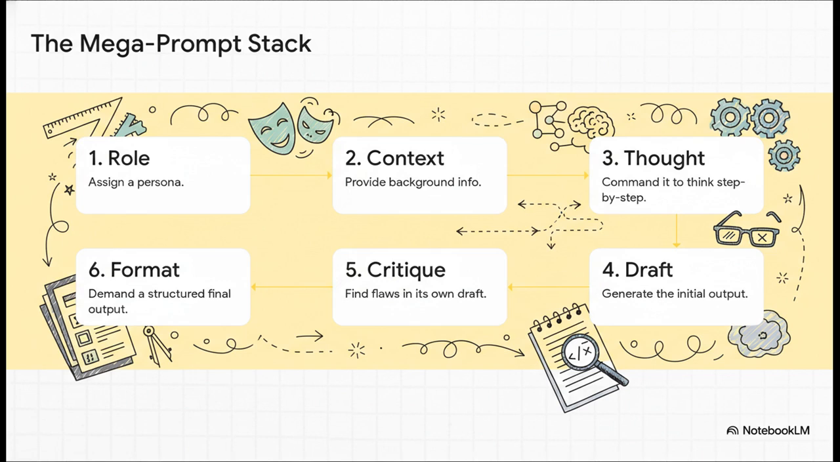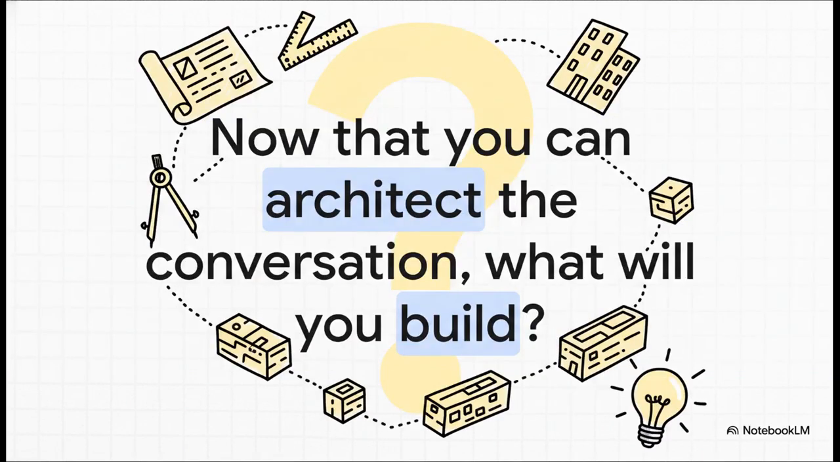You tell it to use chain of thought. It gives you a draft, which you then order it to critique. And finally, you demand that the final, polished output is in the exact format you need. Every step builds on the last. It's a foolproof system. So with all this, you're not just a user asking questions anymore. You are an architect. You are designing the conversation. You have the blueprint. So the only question left is, what are you going to build?